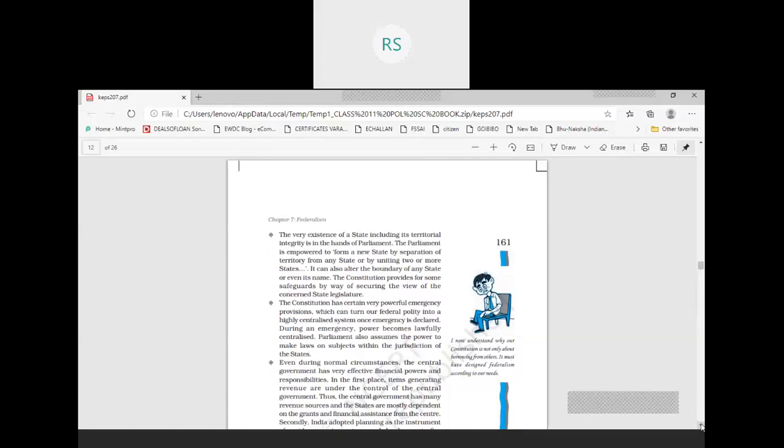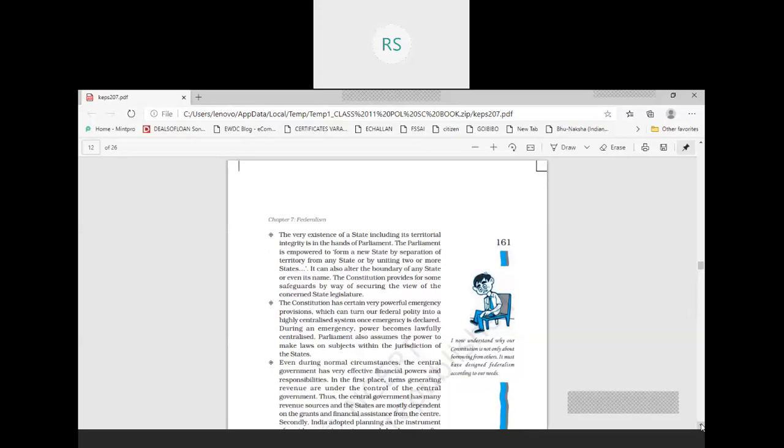But there is actually no impact of the state's views, because whether the state says yes or no, once the time given to it has passed, the president may recommend the bill to be introduced in any house of parliament. And after introducing, the bill is passed.